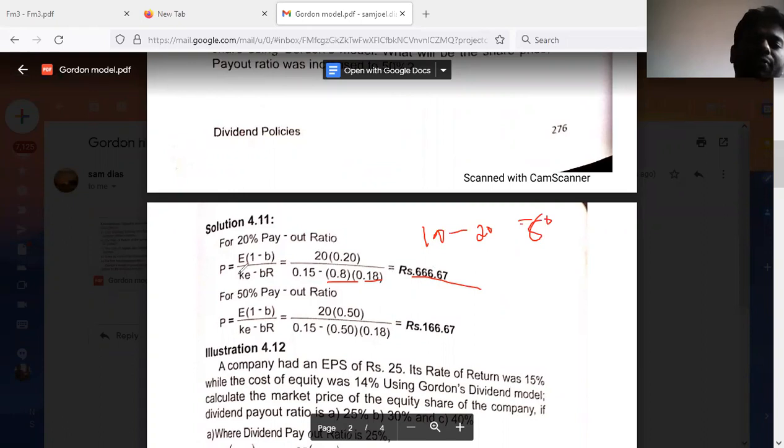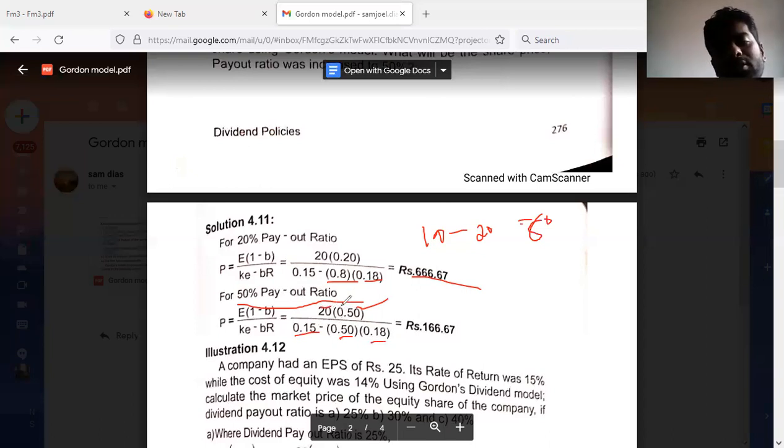The next, same problem when there is a 50% payout ratio, so 20 to 50. Again, the other things remain the same except the dividend payout ratio and retention ratio. Okay, except these two, other things remain the same. The cost of equity remains same, the return on investment remains same, EPS also remains same.